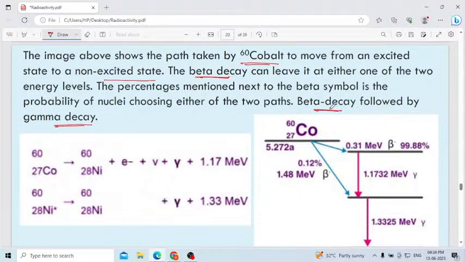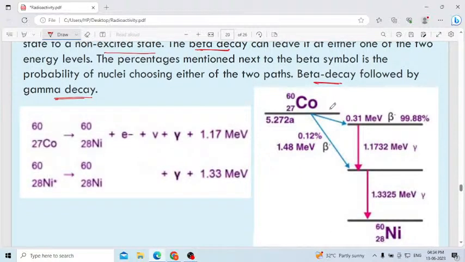Here you will observe that cobalt 60 is converted into nickel 60. First it will follow beta decay, then gamma decay. These are the possible energy levels, and here they mention the percentage, how much chance it has to decay to which energy level.